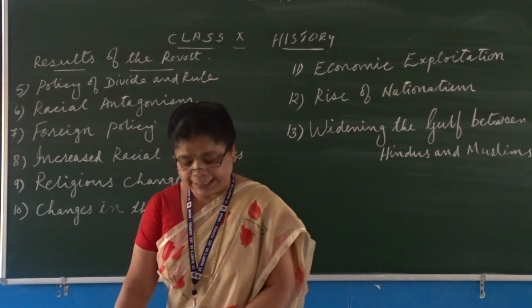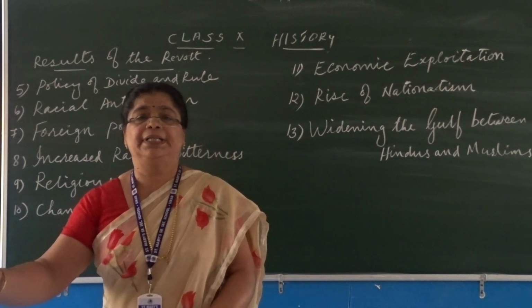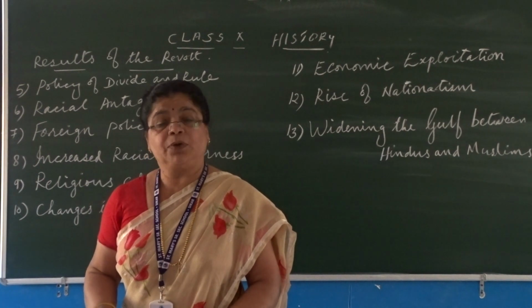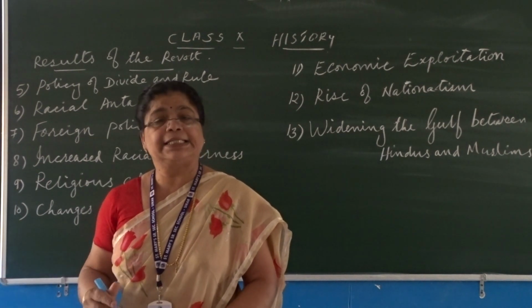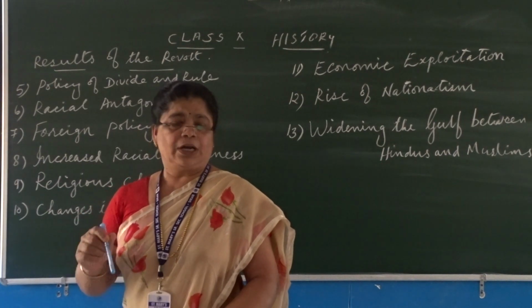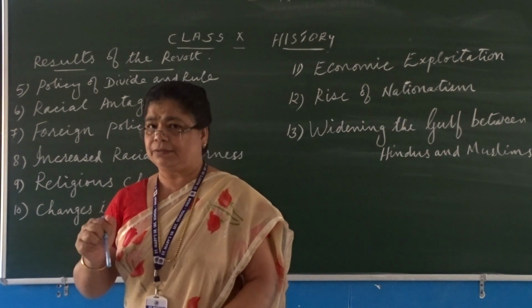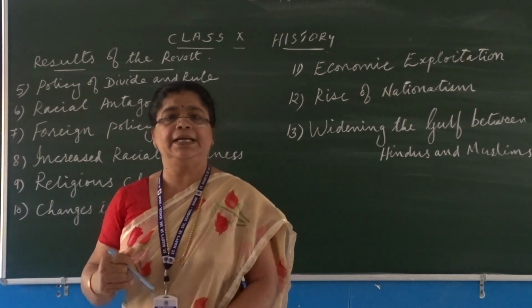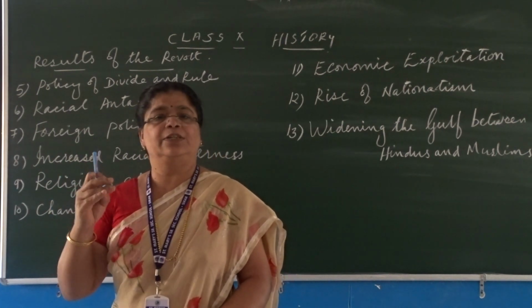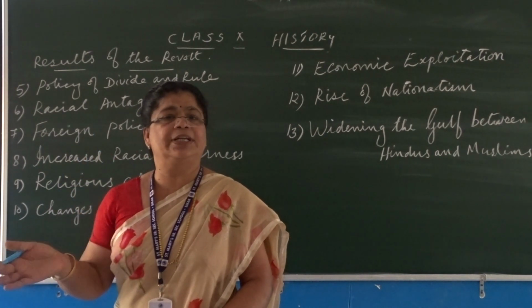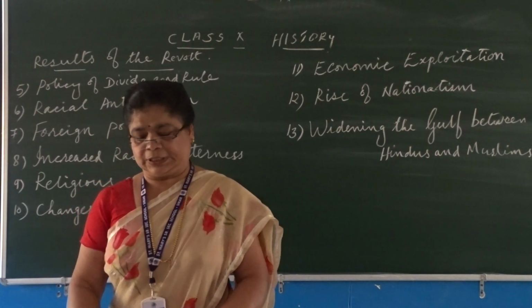For example, historians like V.D. Savarkar, or Vinayak Damodar Savarkar, as well as S.N. Sen emphasize that it is the first war of Indian independence. And why is it known so? Because various sections of the people of India like zamindars, peasants, rulers, soldiers, chieftains, etc. directly or indirectly took part in the revolt.